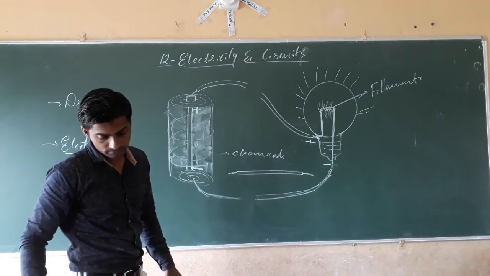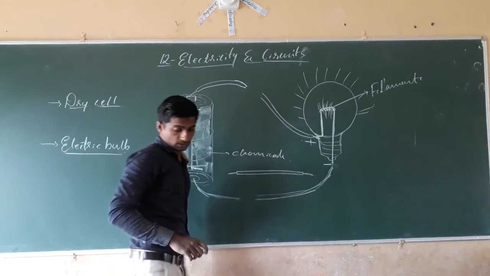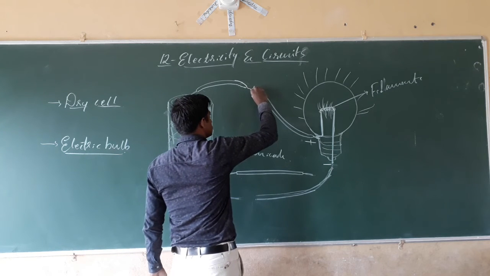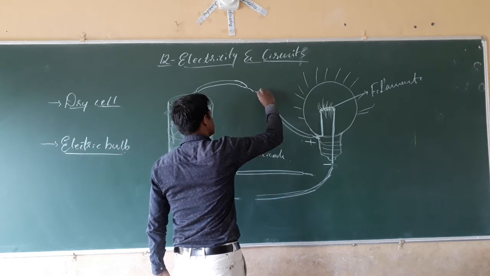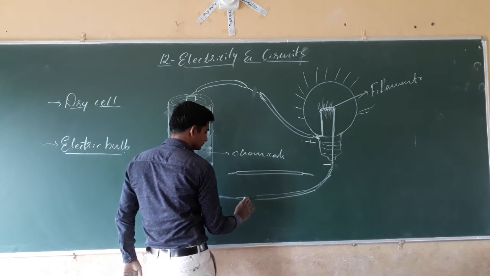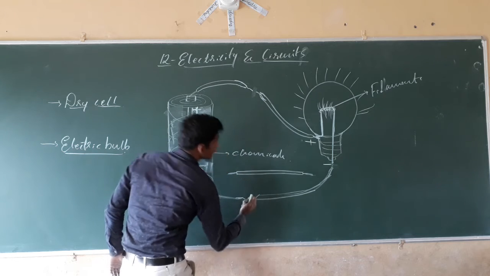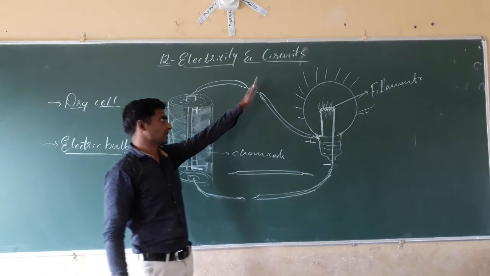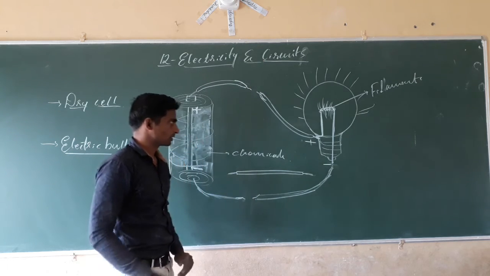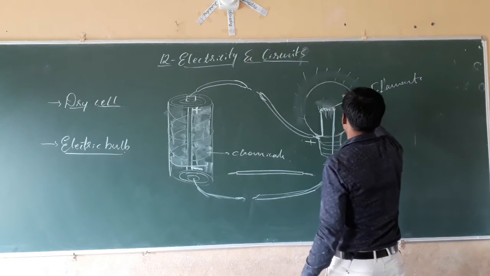We cut the connection from the middle on both sides. Will the bulb glow? No. The bulb will not glow.